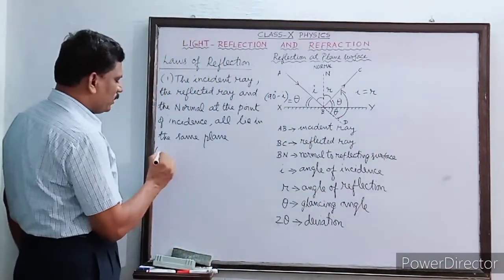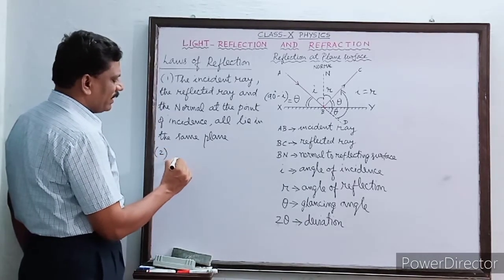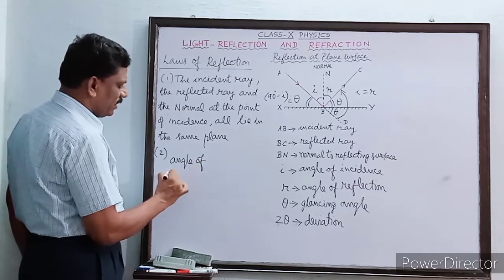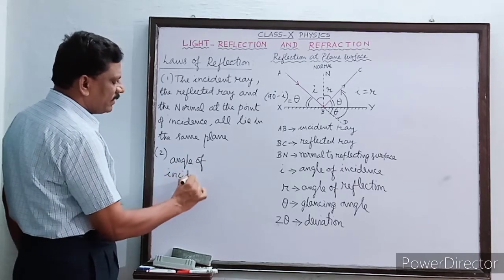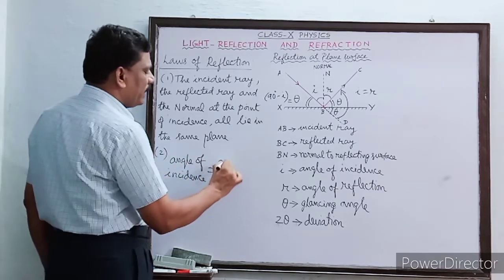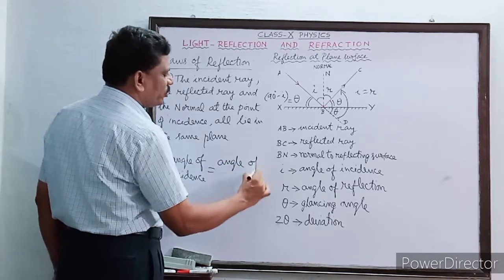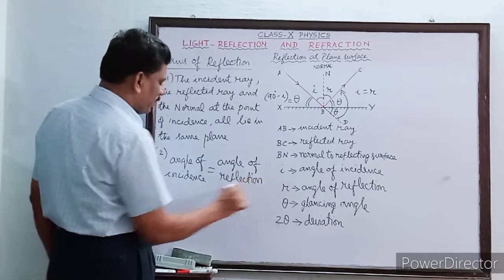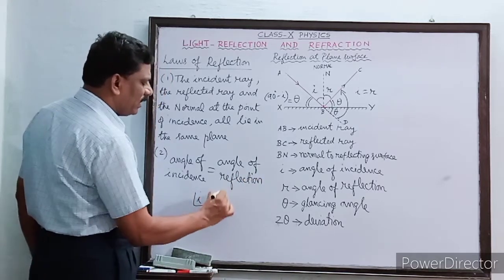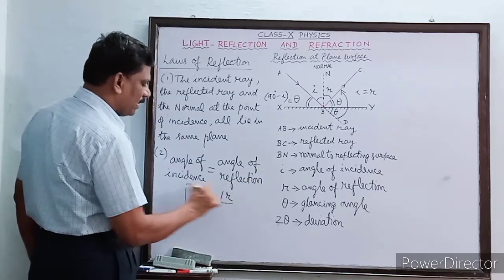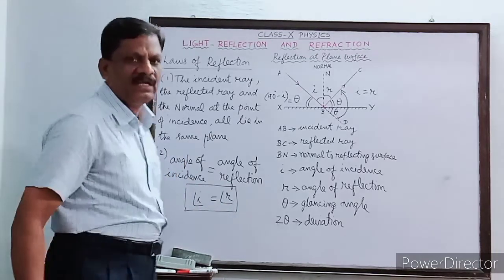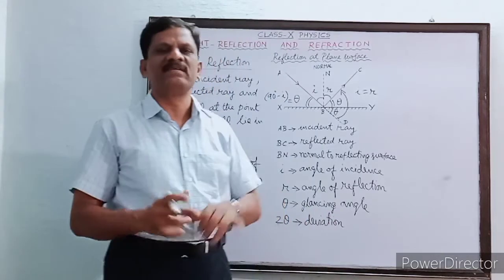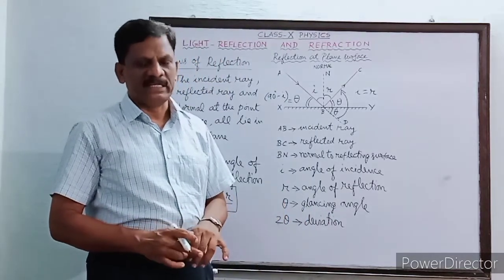And the second one is very, very important. Angle of incidence is equal to the angle of reflection, that is, angle i is equal to angle r. This is the second law of reflection. Have you all understood? So what are the two laws of reflection we have studied?